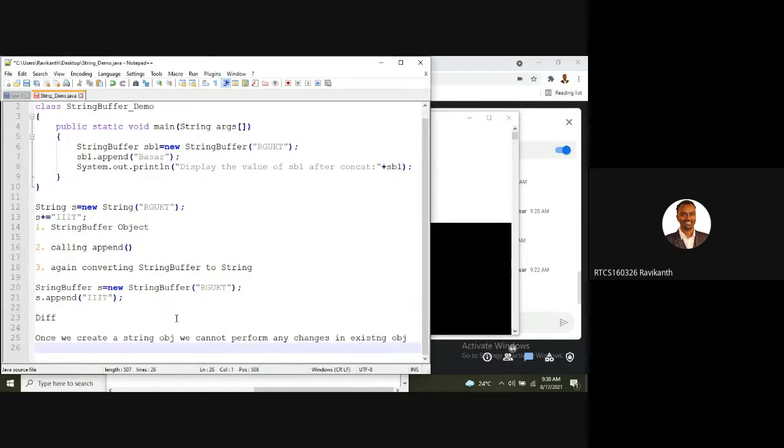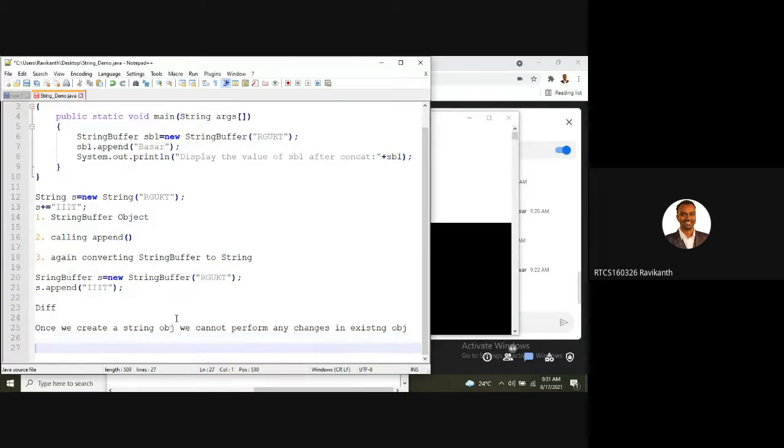If you try to perform any changes, a new object will be created. It is not changing the same object. So this non-changeable nature is nothing but the immutability concept.